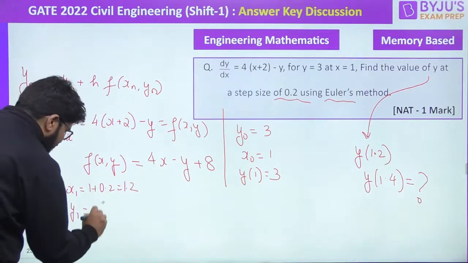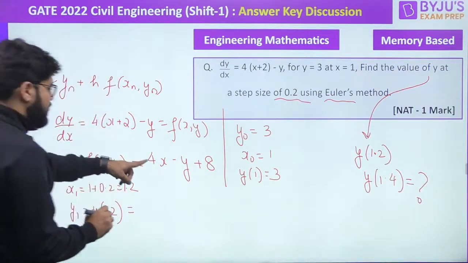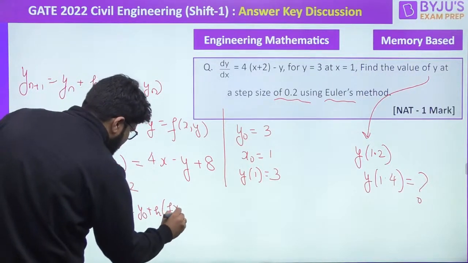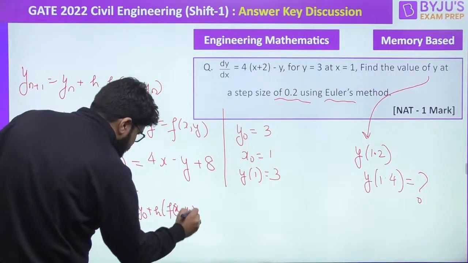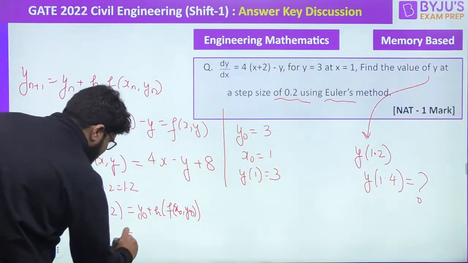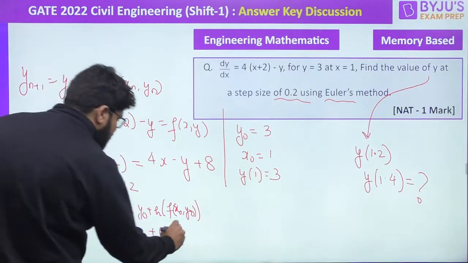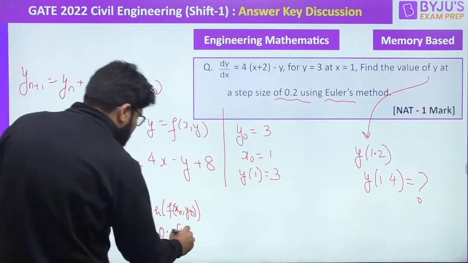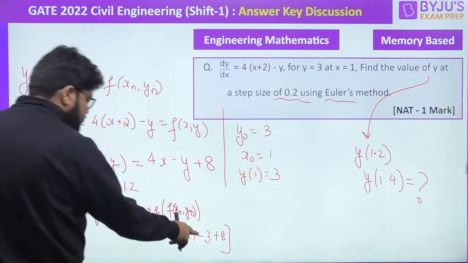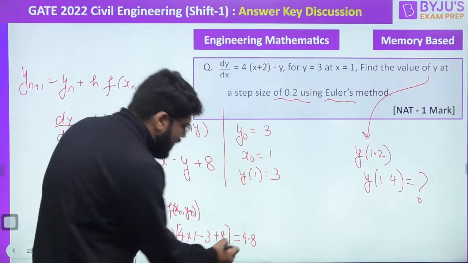The value of y when x becomes 1.2 should be equal to y naught plus h f of x naught comma y naught. The value of y naught is 3, plus 0.2 into the function value, 4 into x naught, the value of x naught is 1, minus y naught, that is 3, plus 8. This is 1 plus 8, 9. So we get 4.8, right? So if they are asking 1.2, then the answer is 4.8.